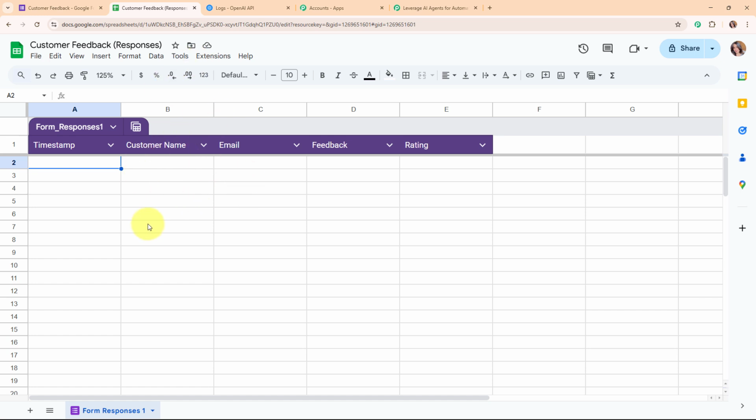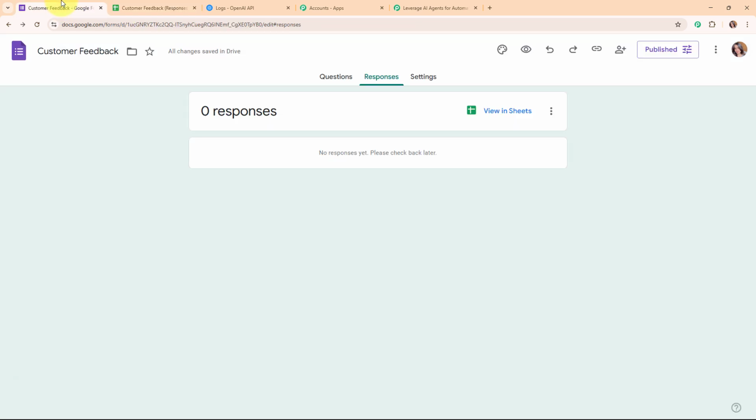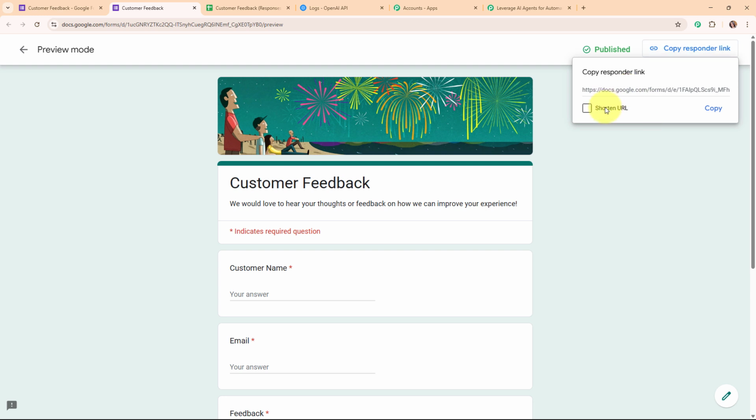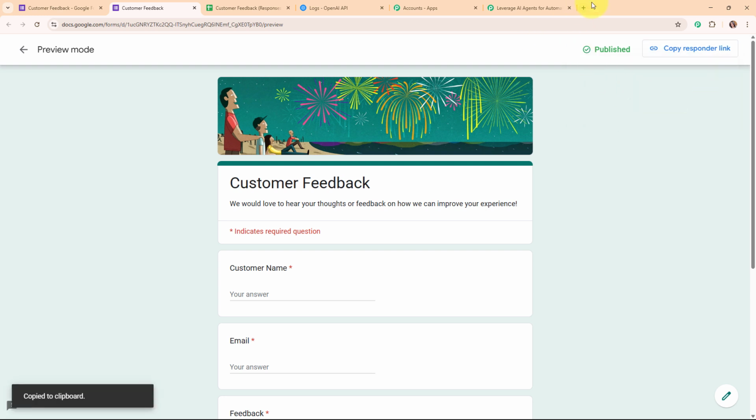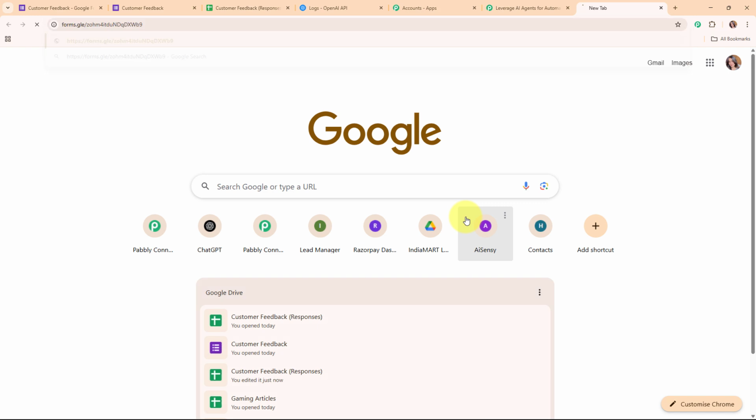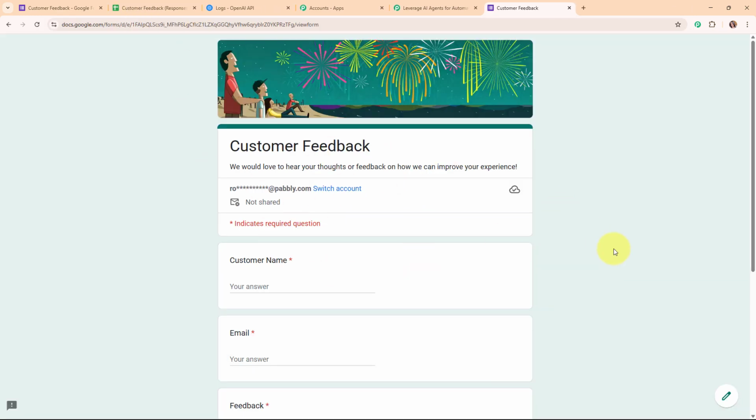So now let's test this connection. To test this connection, we are going to submit our Google Form first. For that I'm going to generate a responder link over here, copy it, and then open it in a new tab. And after that we are going to make a form submission over here.